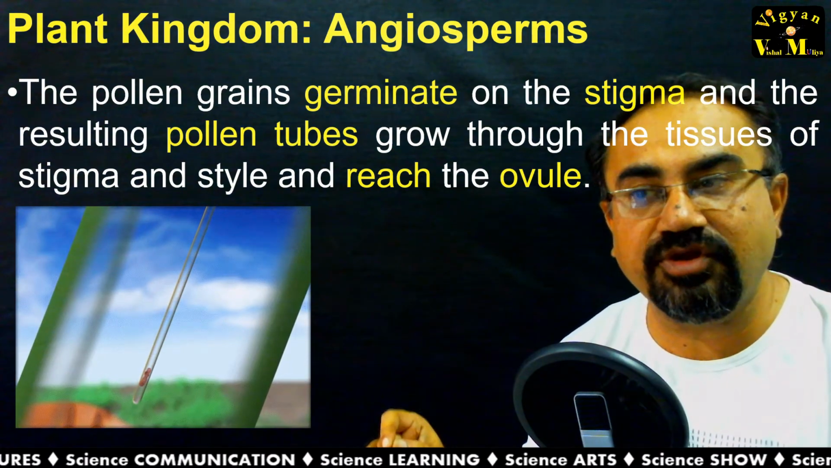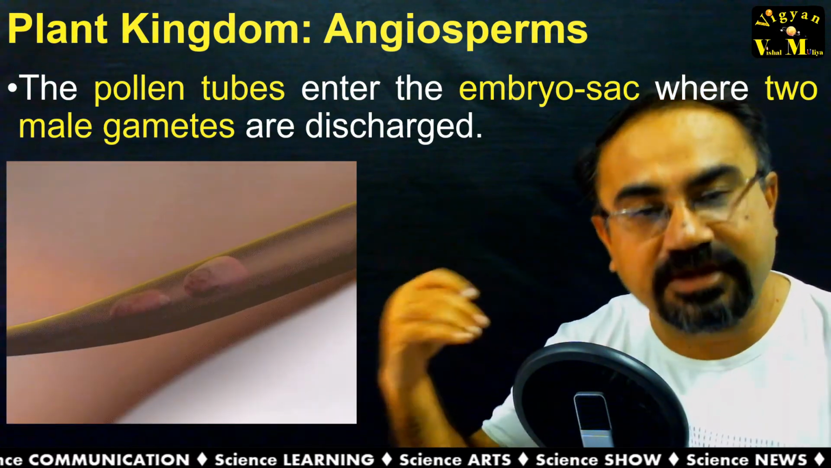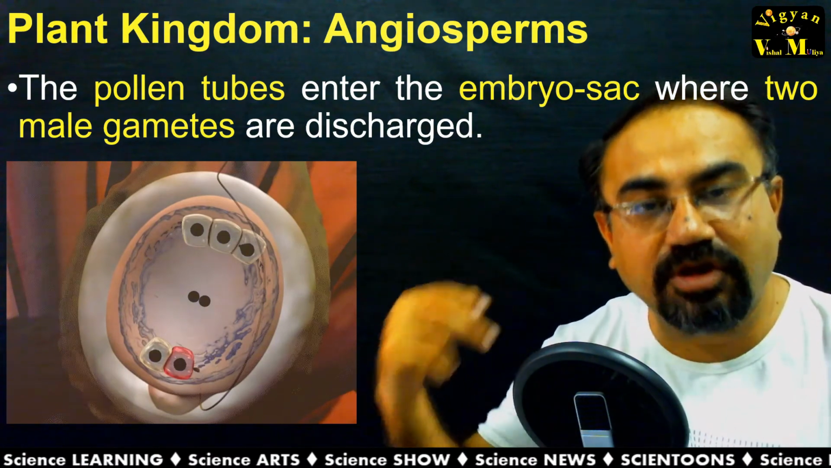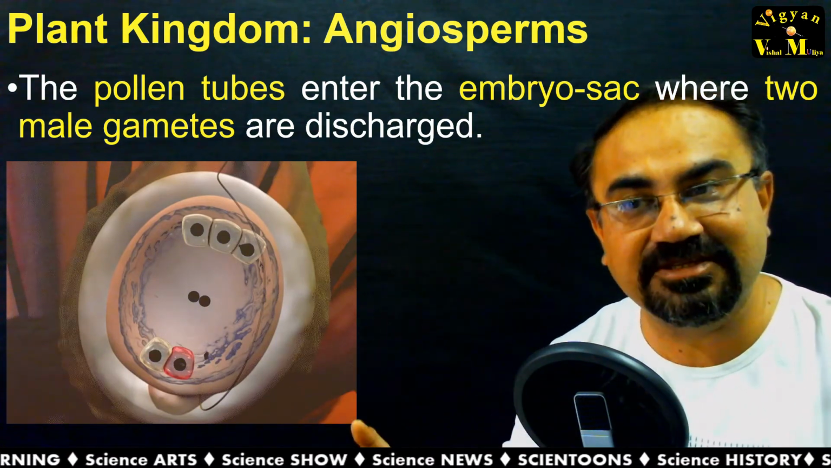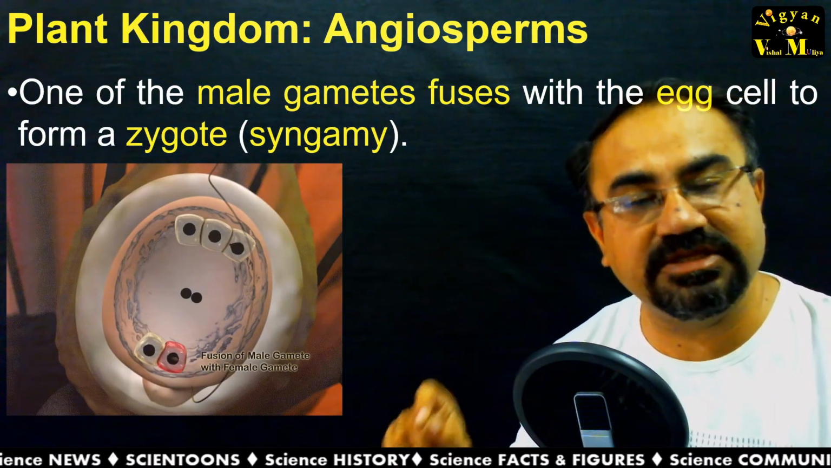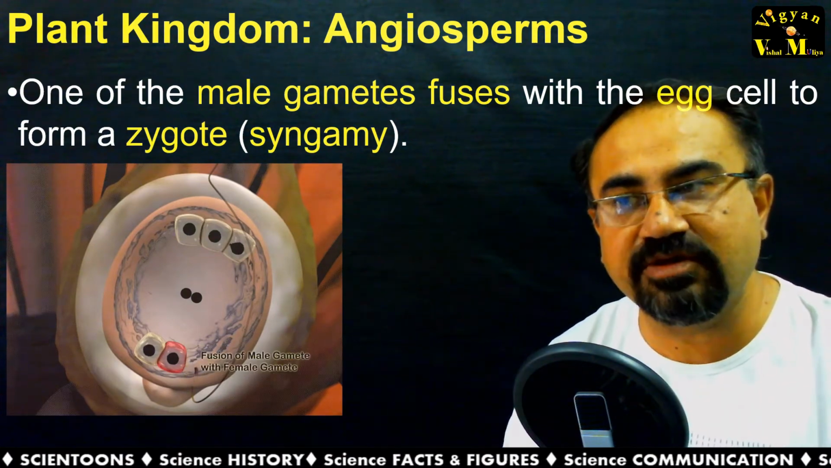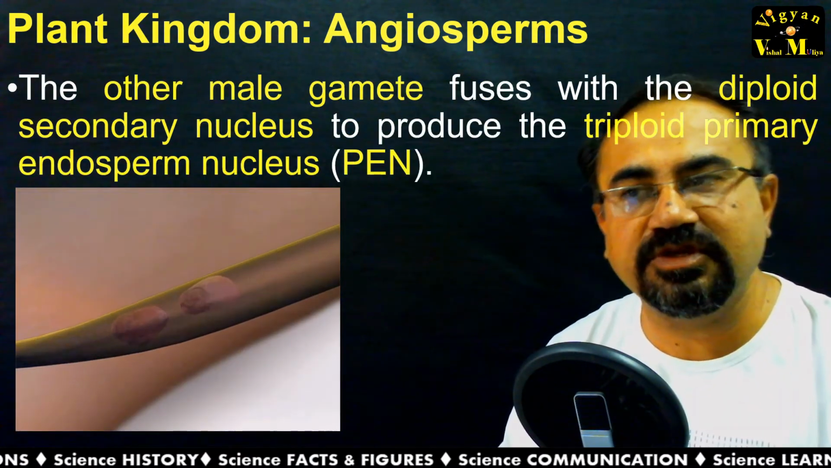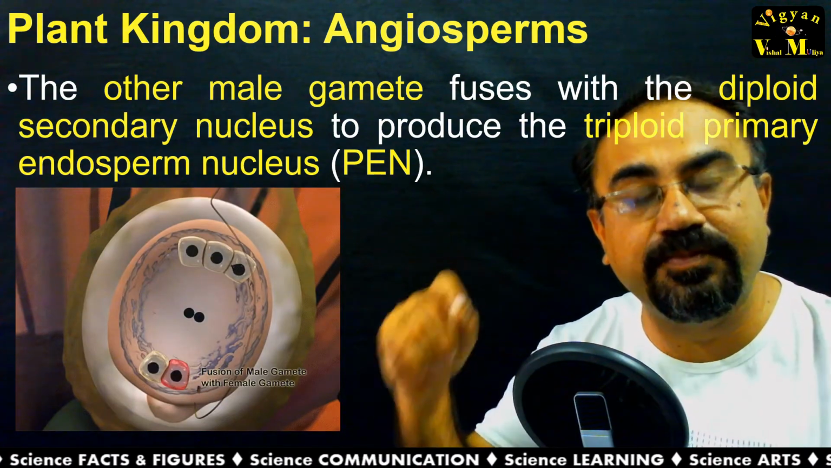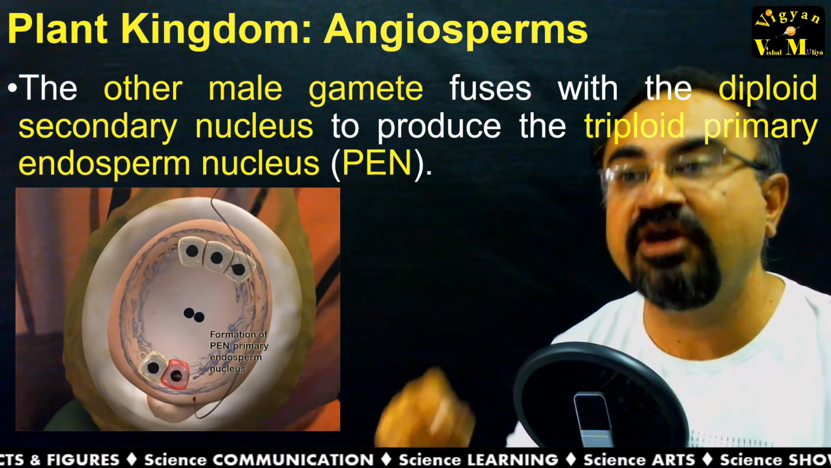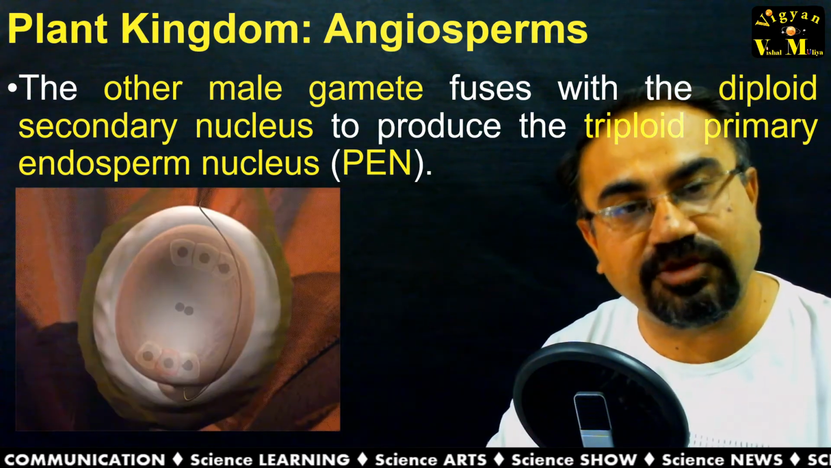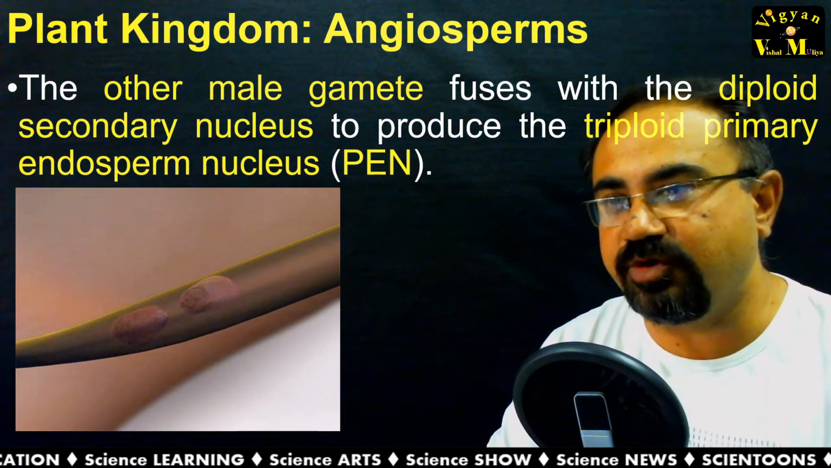Once it reaches the ovule, this pollen tube reaches the embryo sac, enters the embryo sac and discharges two male gametes. One of the male gametes fuses with the egg cell, so you can say it is syngamy, forming the zygote, while the other male gamete fuses with the diploid secondary nucleus to produce the triploid primary endosperm nucleus, which is going to give rise to endosperm in the future, which is of nutritional importance.